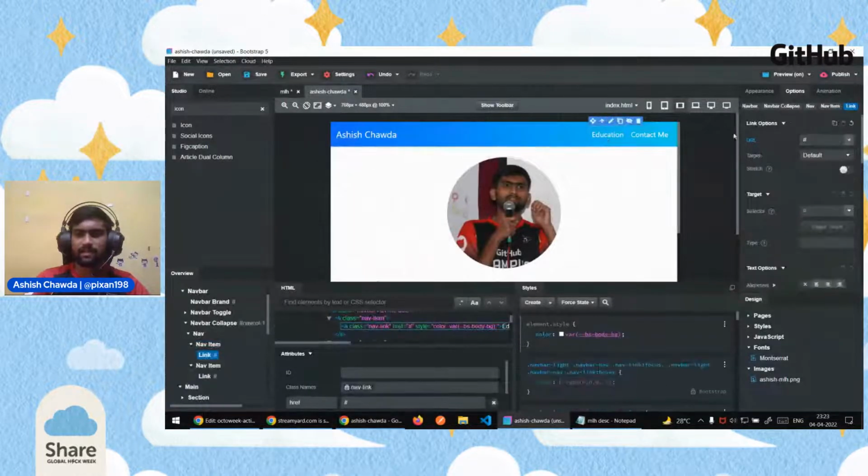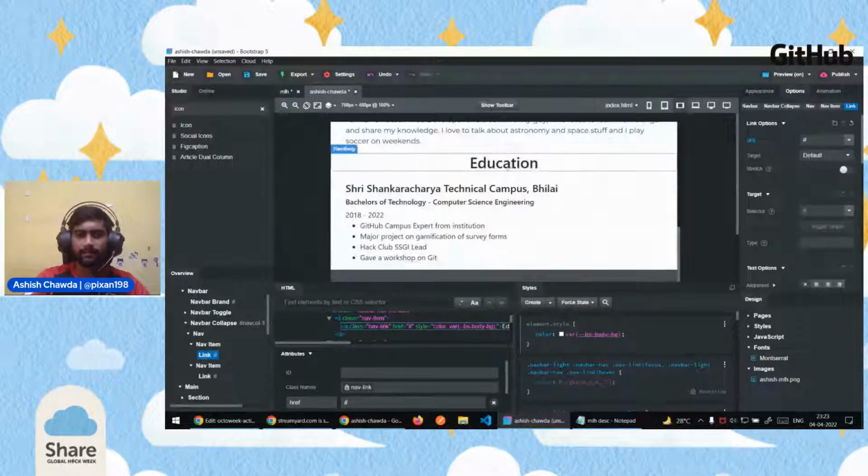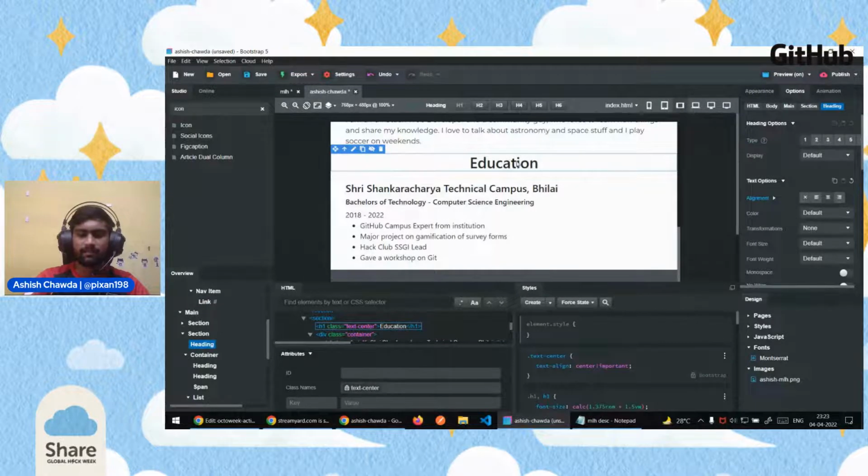First is the education link. Whenever somebody clicks on this education, we want them to be redirected here. So click on this education heading and add an ID of education. An ID is the unique identifier on any web page, so we want to uniquely identify this particular heading with the text education.